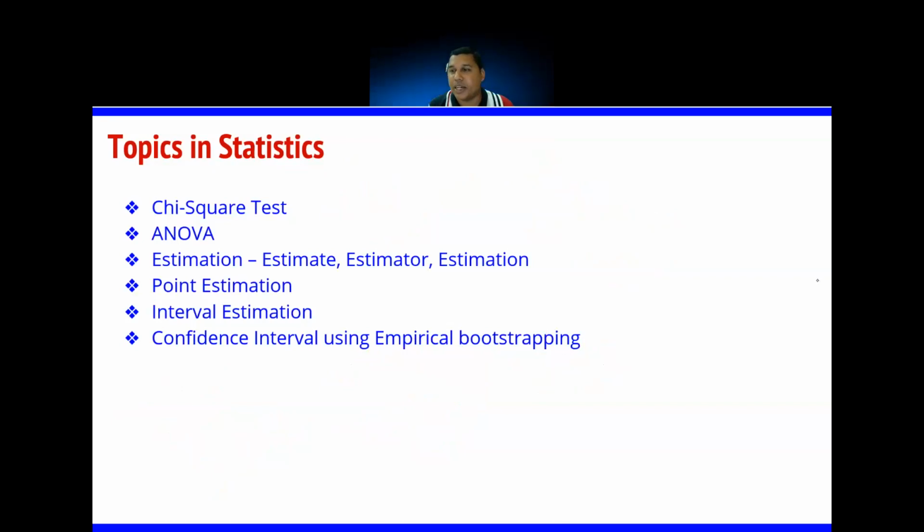Central limit theorem says that the mean of sample means, the mean of the population, is approximately equal to the mean of sample means.